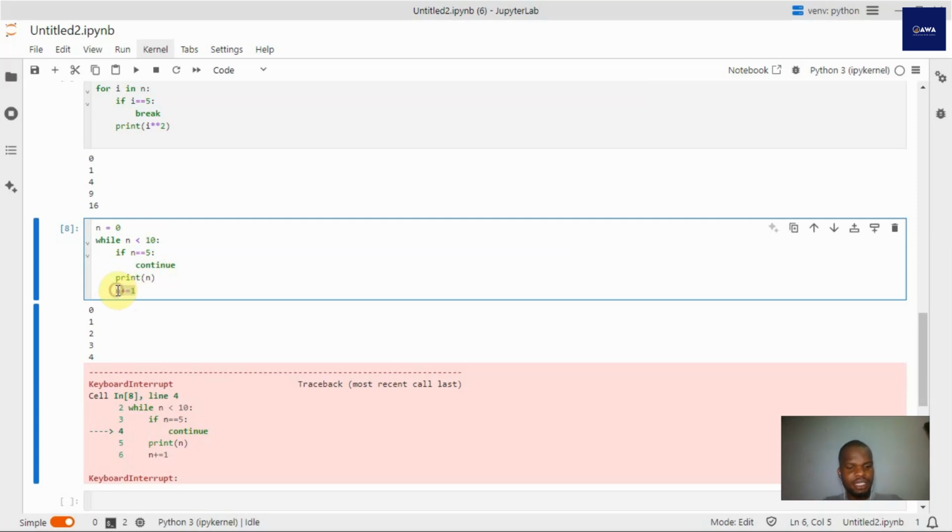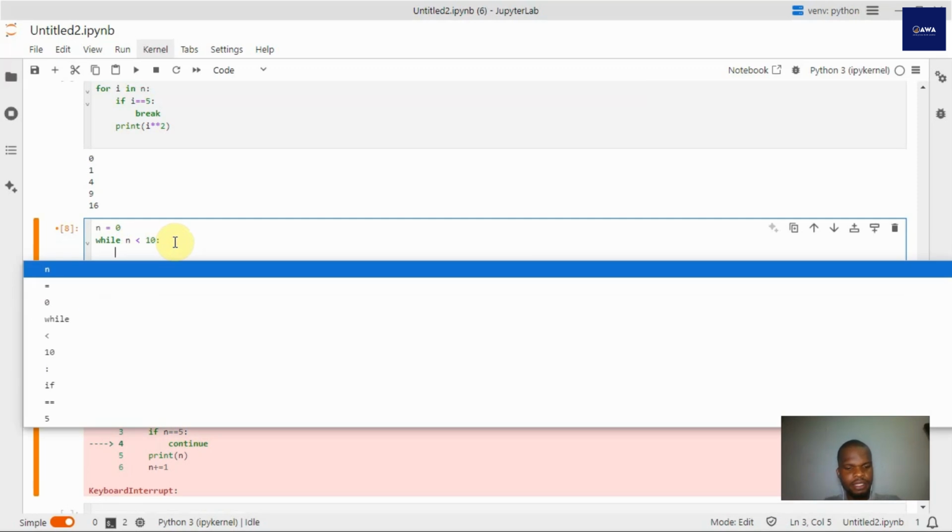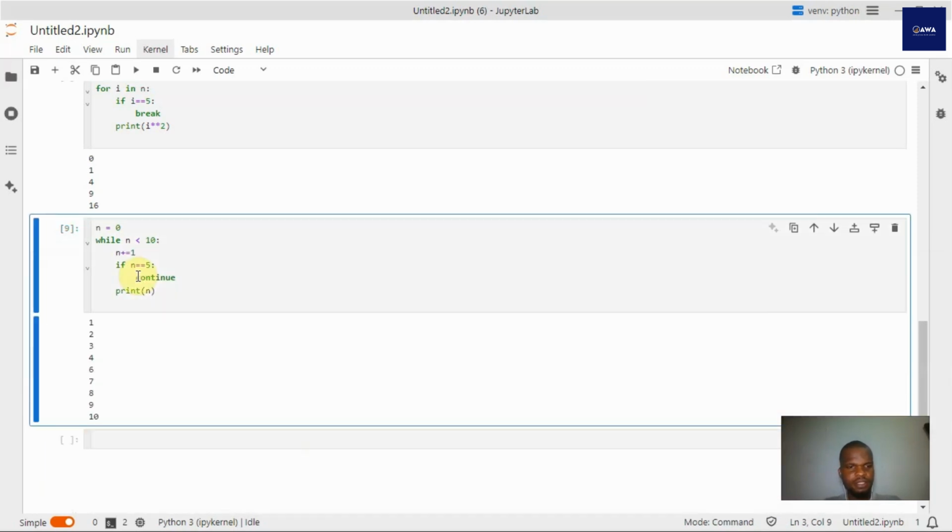But if I bring this increment here, then run this, it worked fine. So n plus equal to 1, which is now 1, 0 plus 1, 1, 2, 3, 4. When it got to where n is equal to 5, it continued. It didn't go ahead to print n, because continue means exit the loop body and start again. So it came up here again, where n is still equal to 5. Is 5 less than 10? True. It came down and increased to 6, and then checked the condition, which was not true, and went ahead to print 6.